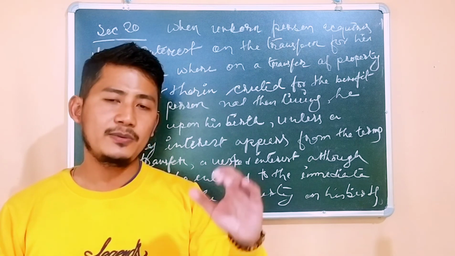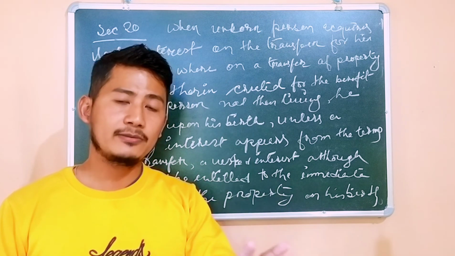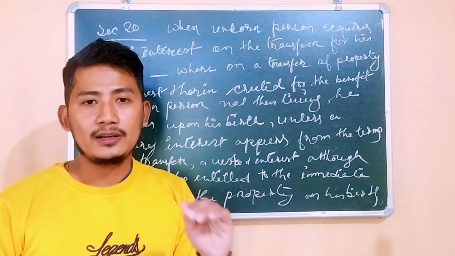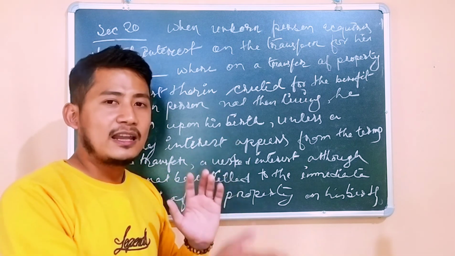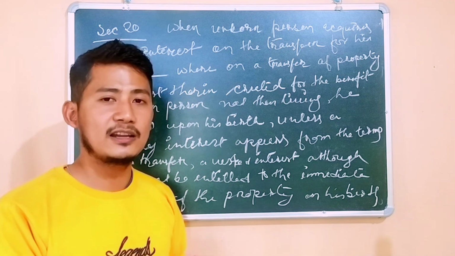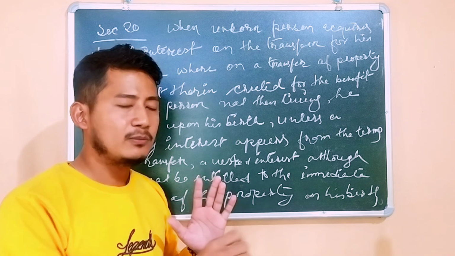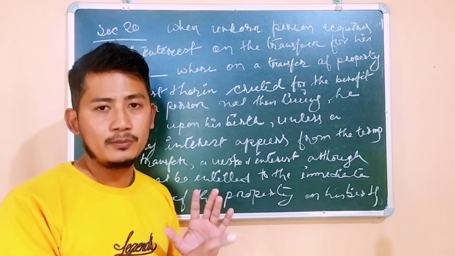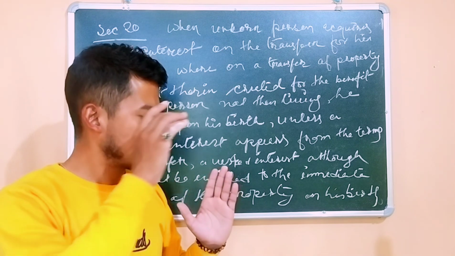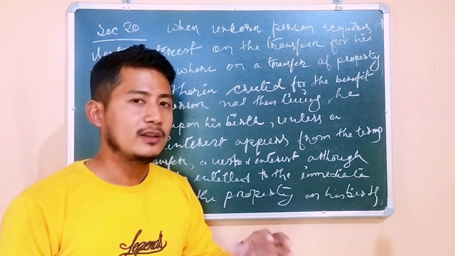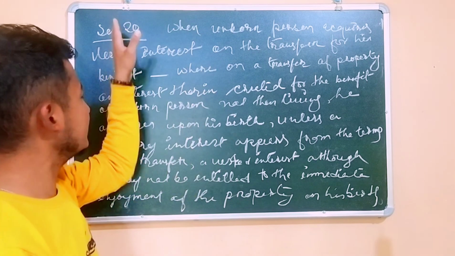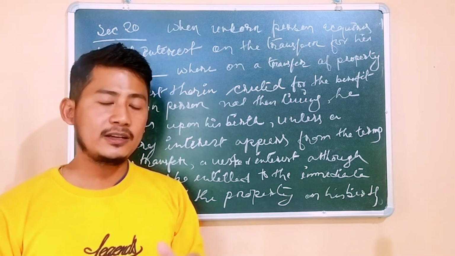So here the ultimate beneficiary will have the vested interest over the property. He is the owner and he will get the right over the property, but after the lifetime of B. This could be one condition, or say another condition. Let's suppose, as I have already told you, until the unborn person becomes a major, becomes an adult, say 18 years, till that time the entire property will be looked after or enjoyed by B only. That can also be done. So this is what section 20 talks about. Whenever you are writing section 13, please mention section 20. This is one of the really important points that need to be answered.